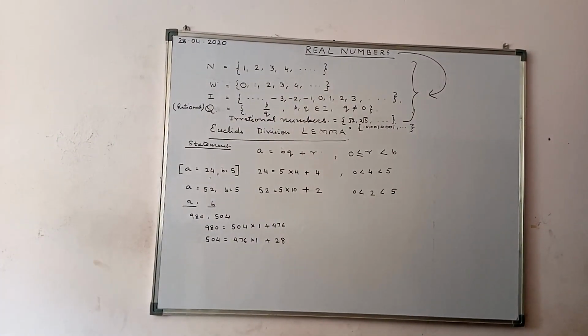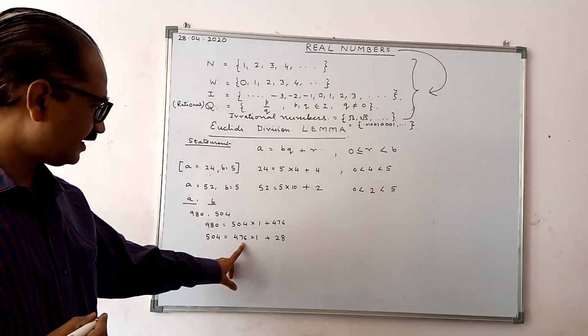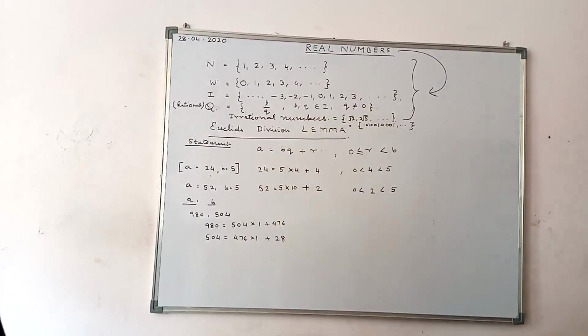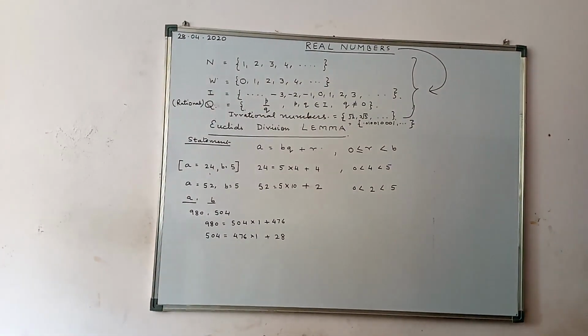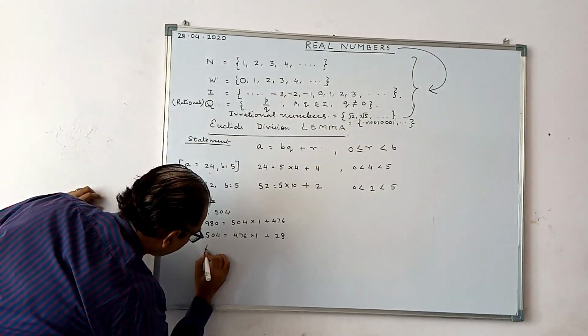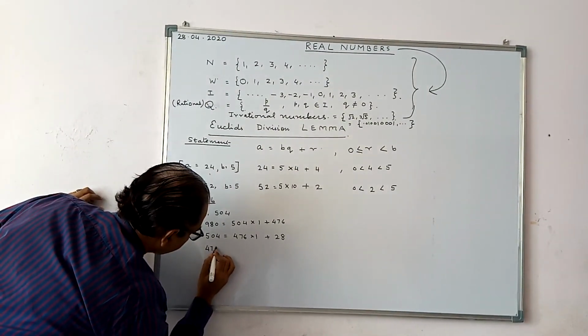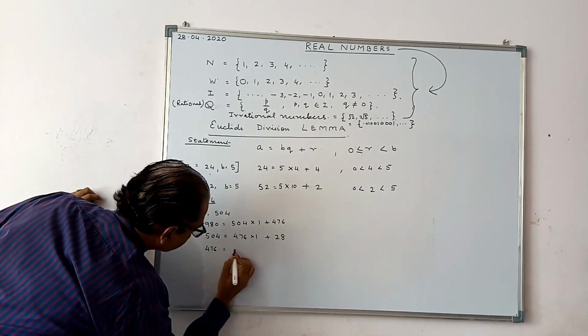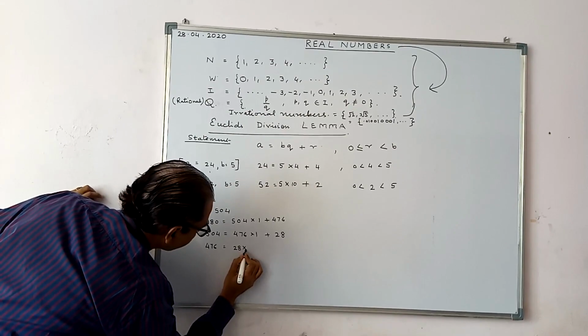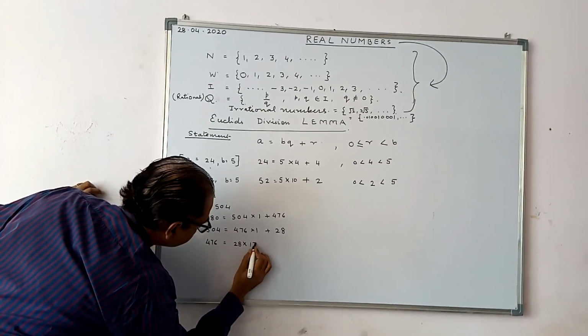Now you will divide 476 by 28. So you see, 476 is equal to 28 into 17.